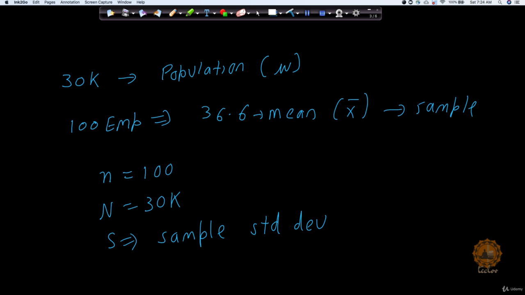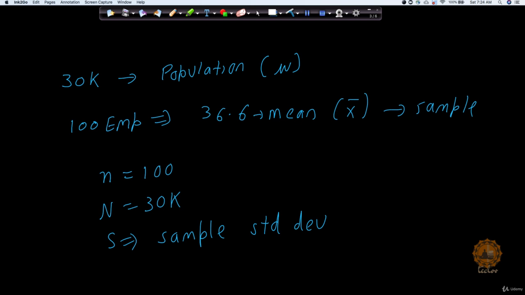Now how confident can you be that this value 36.6 conveys something about my population mean? Can I say that since I got a mean of 36.6 for 100 employees, for my whole TechLove company having 30,000 employees, the population mean will also be 36.6?